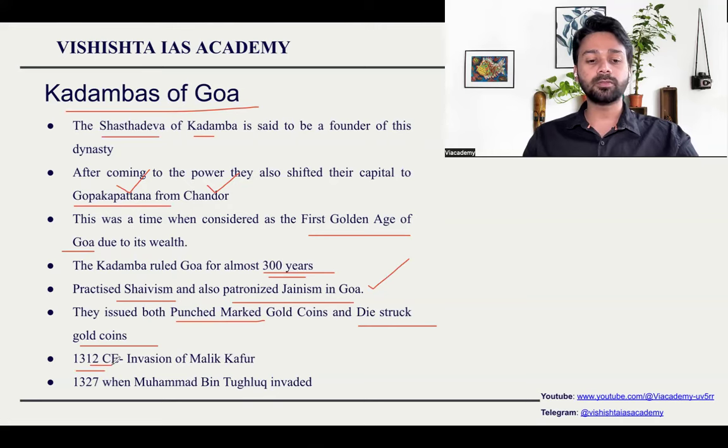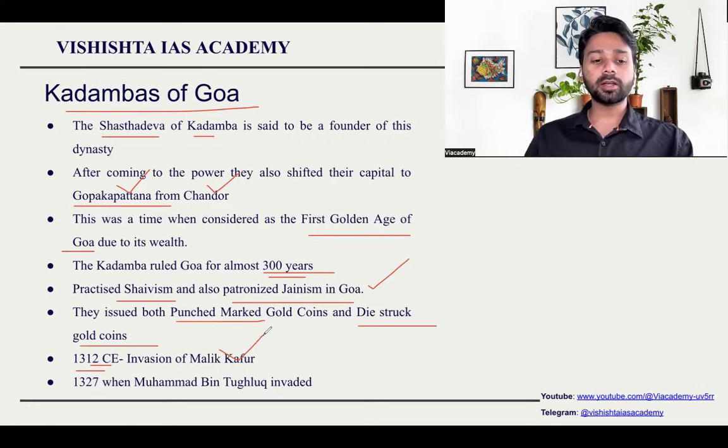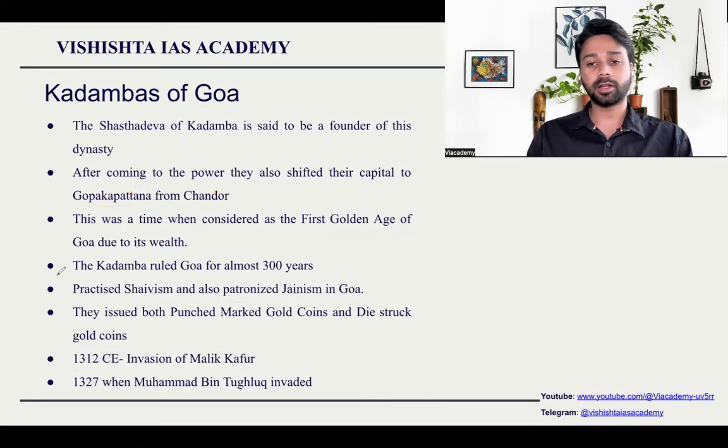In 1312, the invasion of Malik Kafur happened. Malik Kafur, who was the general of Alauddin Khilji, invaded Goa and devastated the place. They didn't occupy the entire region, but they just devastated the place and left. Then, after some 15 years, Muhammad bin Tughlaq invaded and annexed the entire region into the Delhi Sultanate. By this, the end of the Kadambas of Goa arrived.